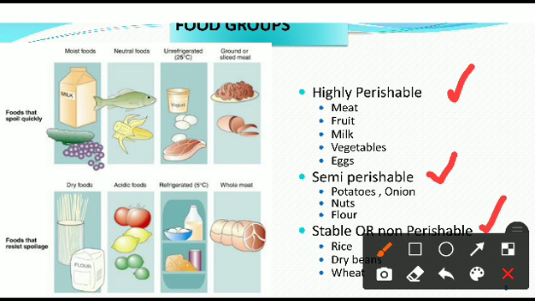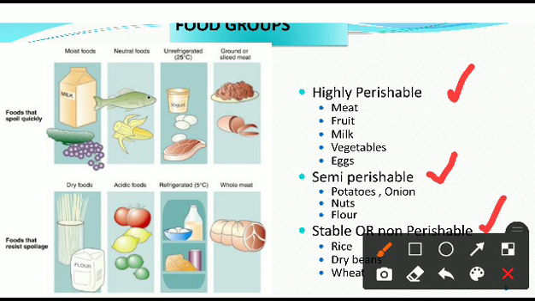Second type, semi perishable food. This includes potato, onion, nuts and flour. They can be kept for several weeks in a cool or dry place. Food which can be kept for 1 or 2 weeks, and does not deteriorate within that time, is called semi perishable food. Examples are potatoes, onion, nuts and flour.